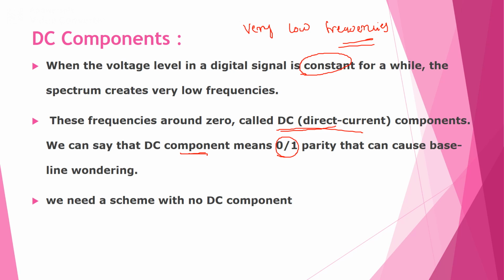But a good line coding scheme should not exhibit baseline wandering. Therefore we need a scheme with no DC component.